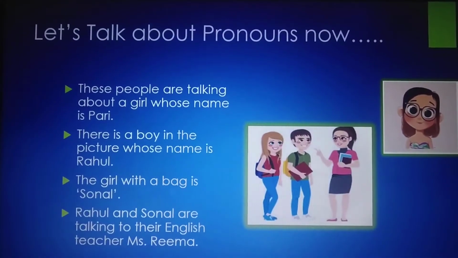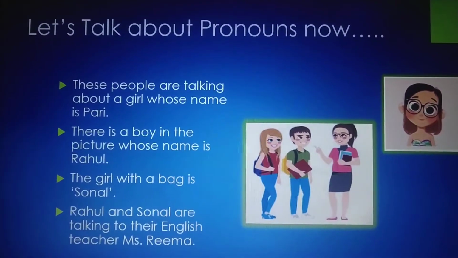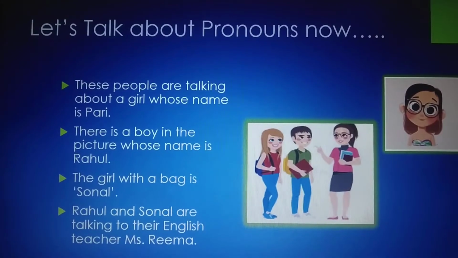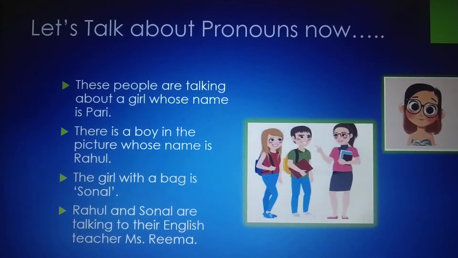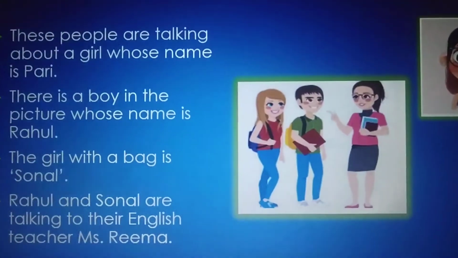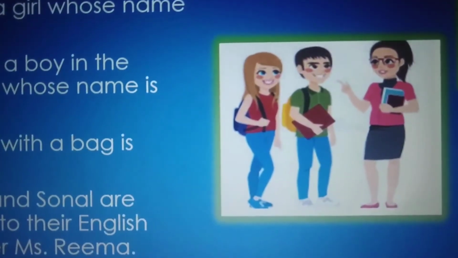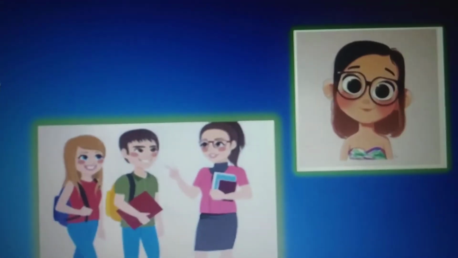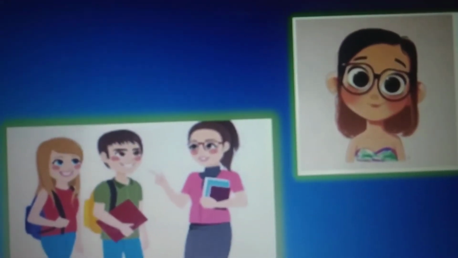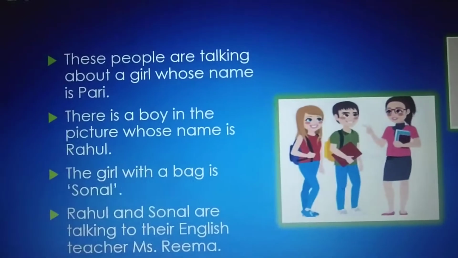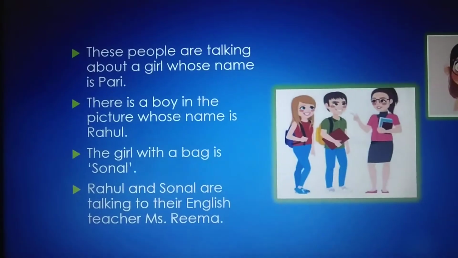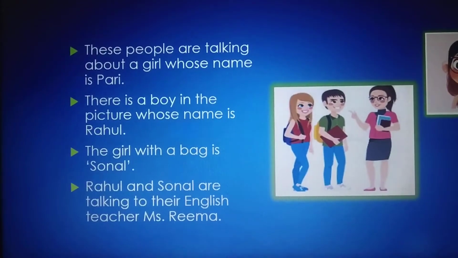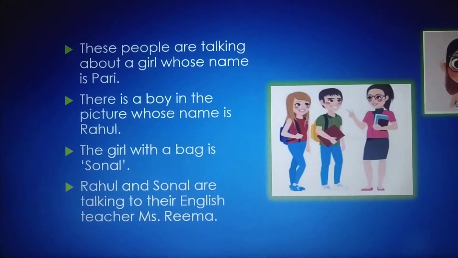Let's talk about pronouns now. These people are talking about a girl whose name is Pari. There is a boy in the picture whose name is Rahul.